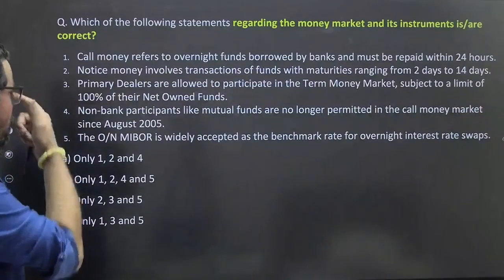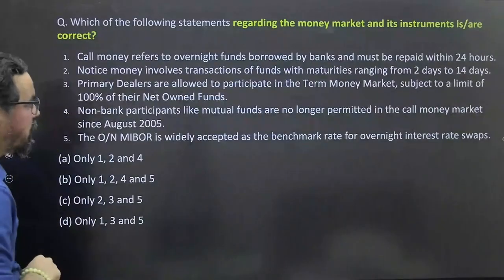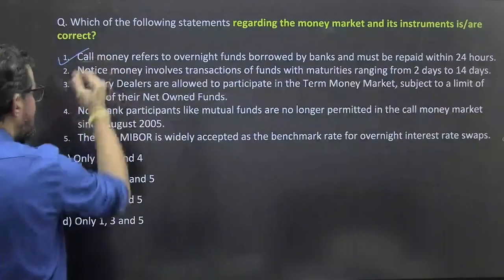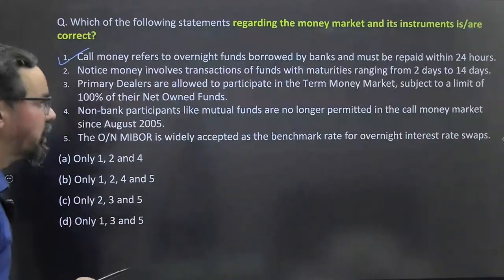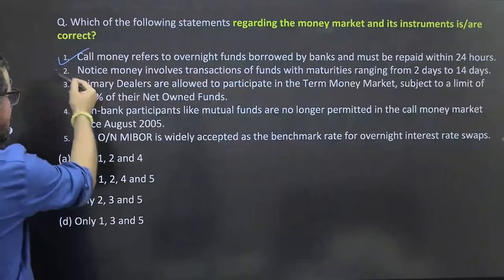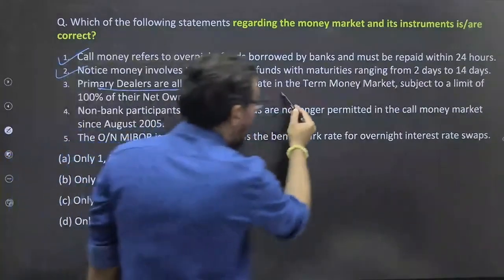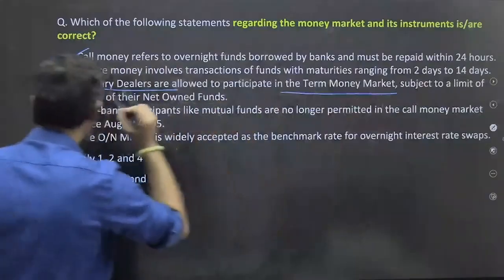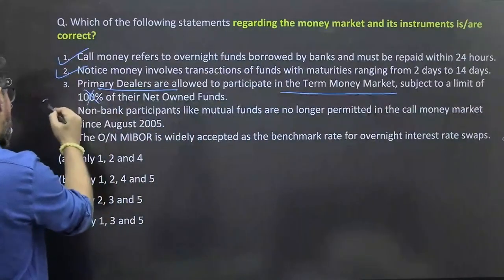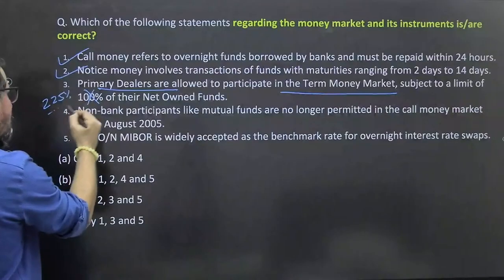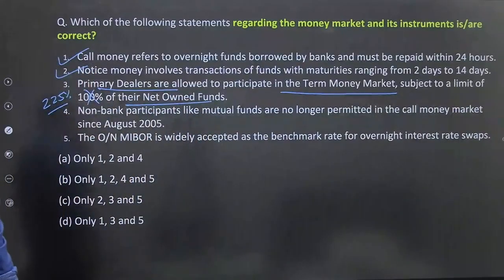So call money refers to the overnight funds borrowed by banks and must be repaid within 24 hours. Notice money involves transactions of funds with maturities ranging from 2 to 14 days. Primary dealers are allowed to participate in the term money market subject to a limit of 225% of their net owned funds.